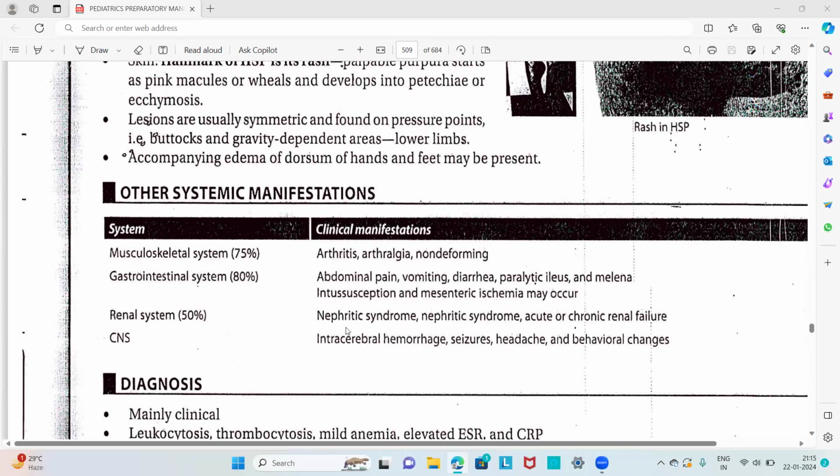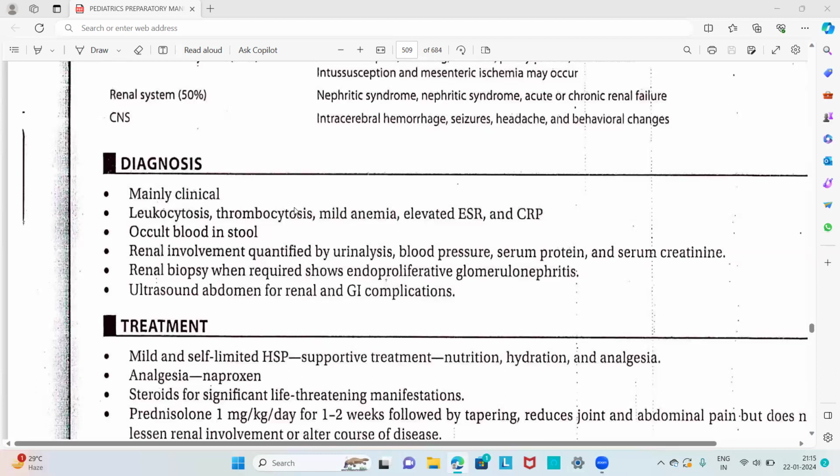And in the renal system, there will be nephritic syndrome, nephrotic syndrome, acute or chronic renal failure. Then in the CNS, we have intracerebral hemorrhage, seizure, headache, and behavioral changes. And the diagnosis is mainly clinical, by the specific rash.